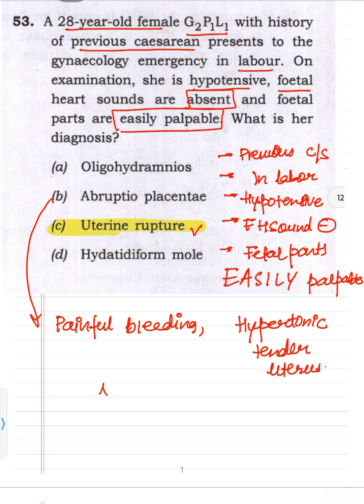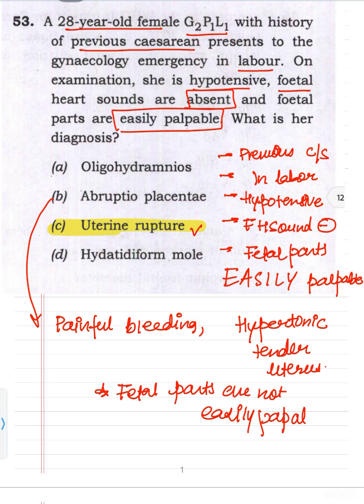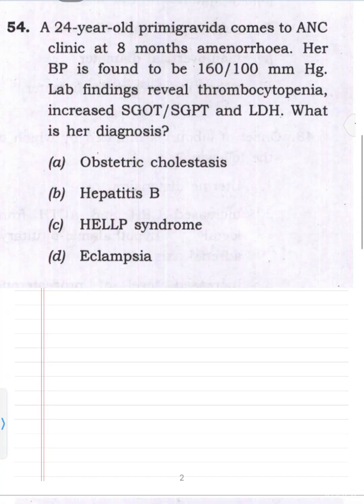But in that case, fetal parts are not easily palpable. So it means that in the case which is given in the question, the uterus has ruptured. But in the case of abruptio placenta, the uterus is not ruptured. So when the uterus is not ruptured, the fetal parts are not easily palpable because the fetus is not in the peritoneal cavity, it is in the uterine cavity. So this is an easier one. So the 53rd answer will be uterine rupture.